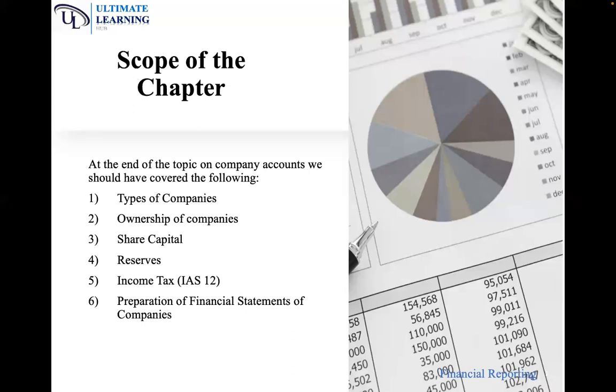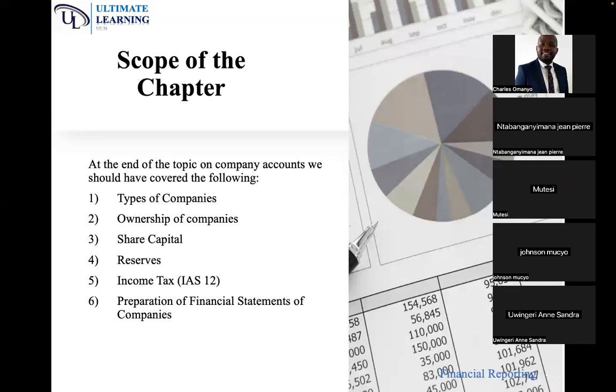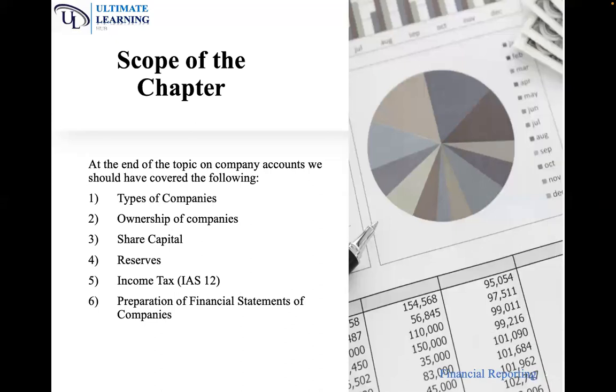Number one, we'll be looking at types of companies. Number two, we'll be looking at ownership of companies. Number three, we'll be looking at share capital. We'll be focusing on reserves, income tax, and today, I'll summarize the entire IAS 12. I'll summarize also IAS 20, and the other small standards like inventories. There is IAS 8, accounting policies, changes in accounting estimates and errors, and provisions. I'll do the summary when I'm covering company accounts.